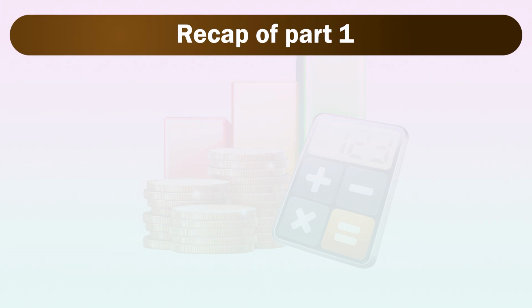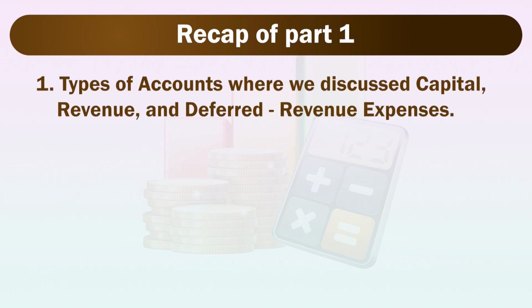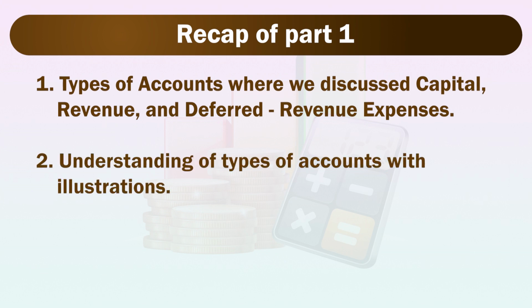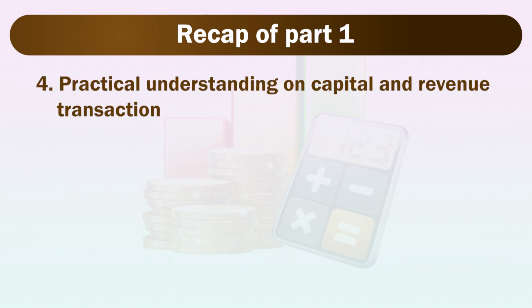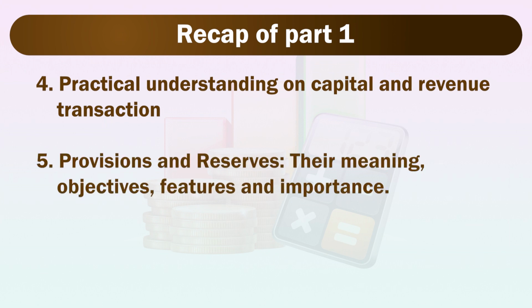Previously we had a discussion about types of accounts where we discussed capital, revenue, deferred revenue expenses. Then we covered the understanding of types of account with some illustrations. Then the difference between capital income and expenses versus revenue income and expenses. And lastly, we covered the practical understanding of capital and revenue transactions. And then we covered provisions and reserves with their meaning, objectives, features and importance.